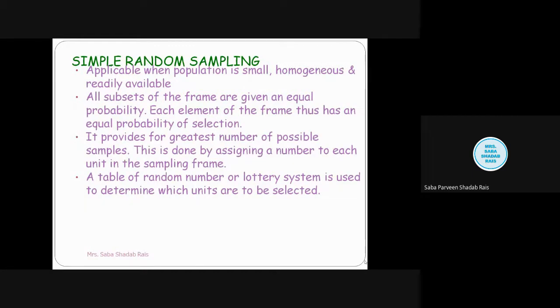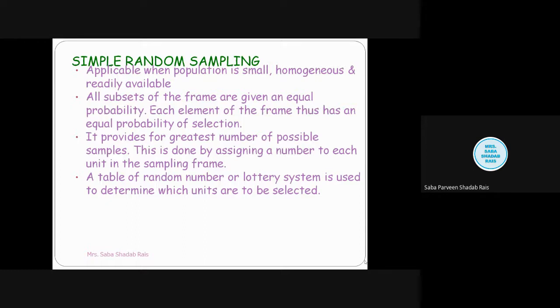Now simple random sampling: it is applicable when the population is very small and readily available. At that time, all elements of the frame are given an equal probability. Each element of the frame has an equal probability of selection, so it provides for the greatest number of possible samples. This is done by simply assigning a number to each unit in the sample frame, like giving roll numbers and calling out the roll number.